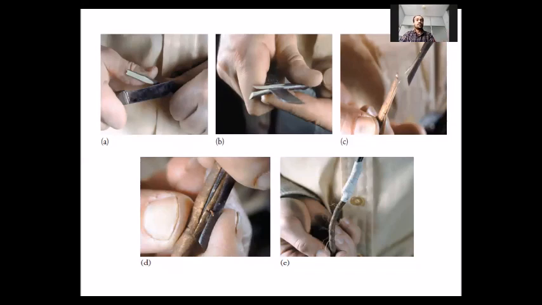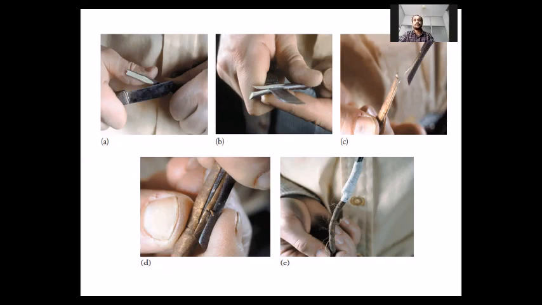This is the most important method of asexual propagation in apple and pear. We have seen that in both types of grafting, whip grafting and tongue grafting, the size of rootstock and scion should be the same, and only then can they unite.